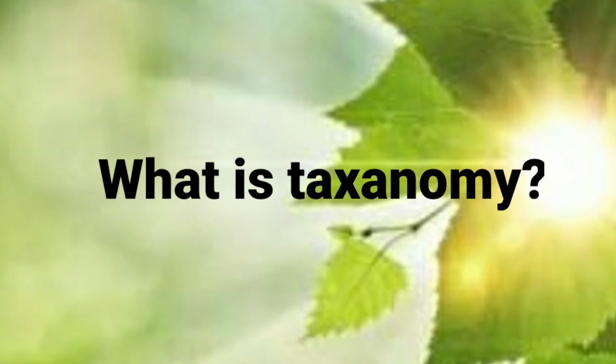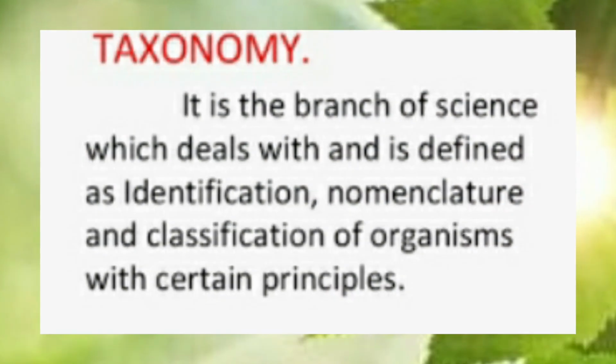Then what is taxonomy? Taxonomy is a branch of science which deals with identification, nomenclature and classification of organisms with certain principles.